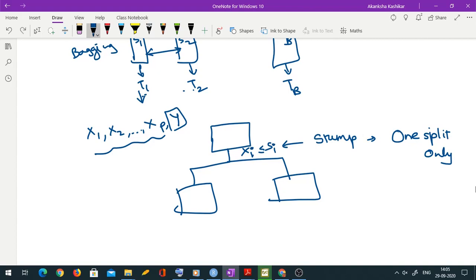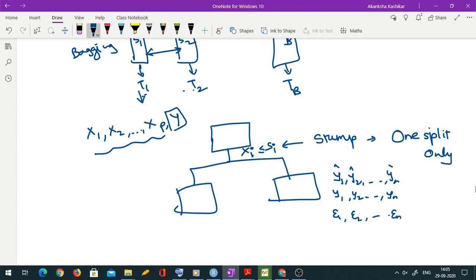Using this tree, I can predict my responses. Suppose y1 hat, y2 hat up to yn hat are the predictions, and y1, y2, yn were the original observations. By considering the differences between them, I can get residuals epsilon 1, epsilon 2, epsilon n.